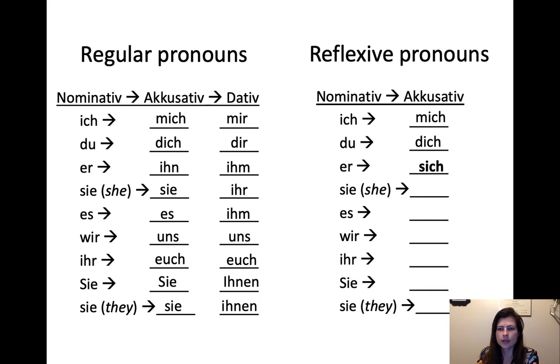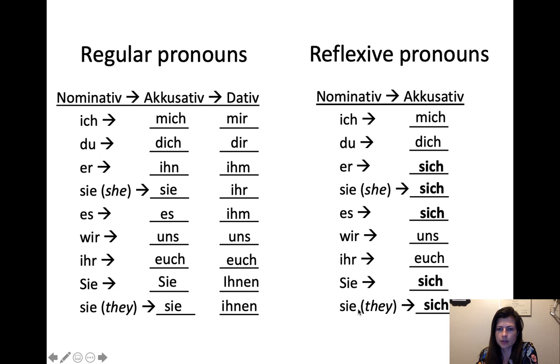So then what we do have to notice is sich. This is a completely new pronoun. It was in that first set of examples we looked at. So sich for er, sie, and es. So it's like he, himself, she, herself, it, itself. And then wir, uns, ihr, euch, sie, sich. This one also takes it, so you formal, yourself formal.